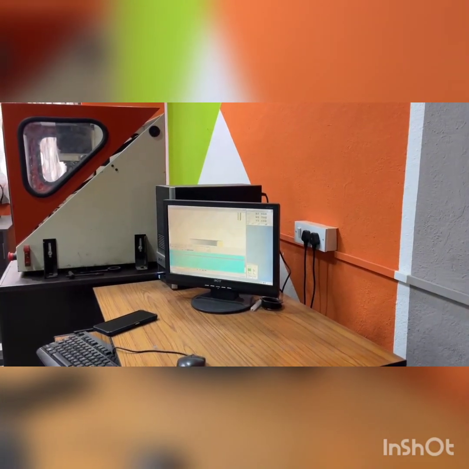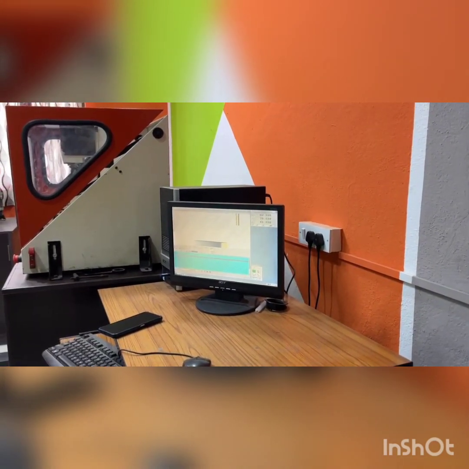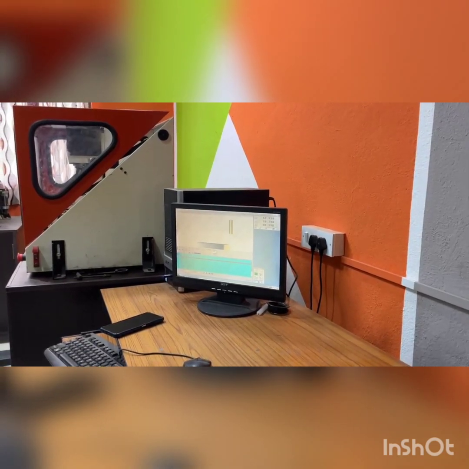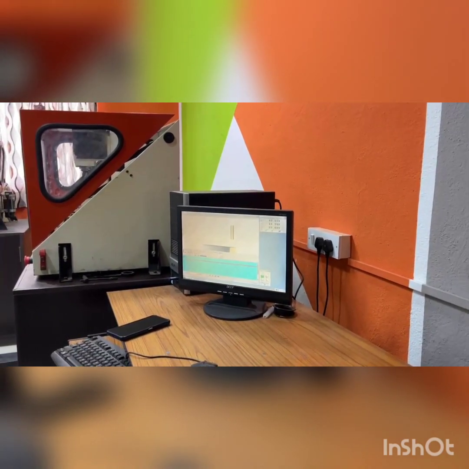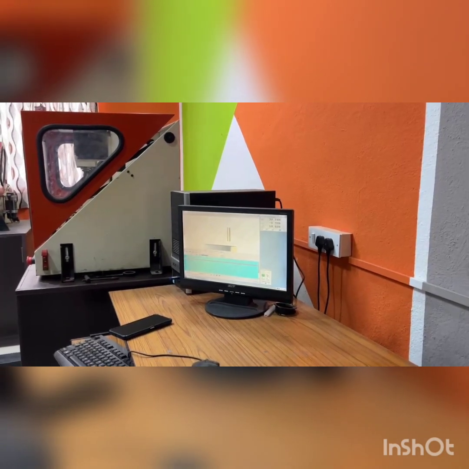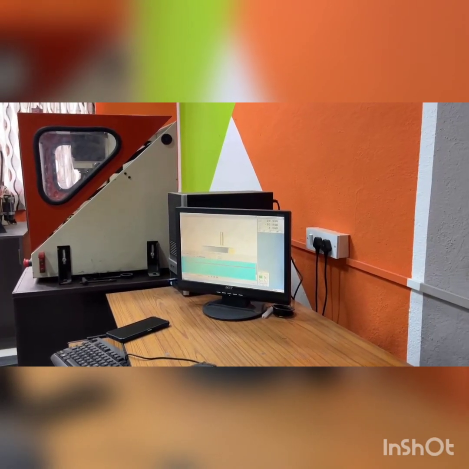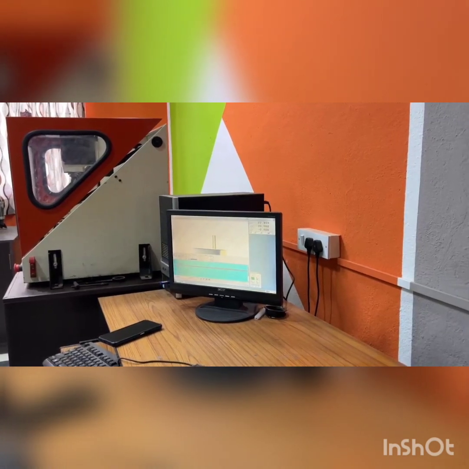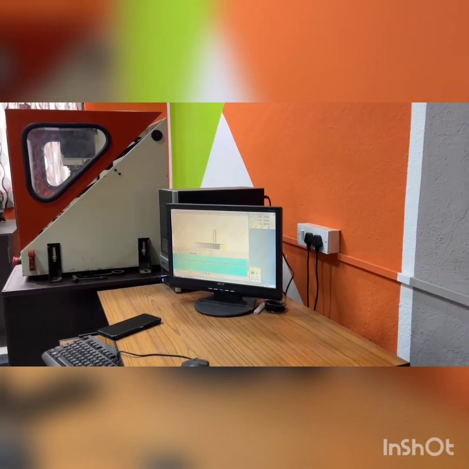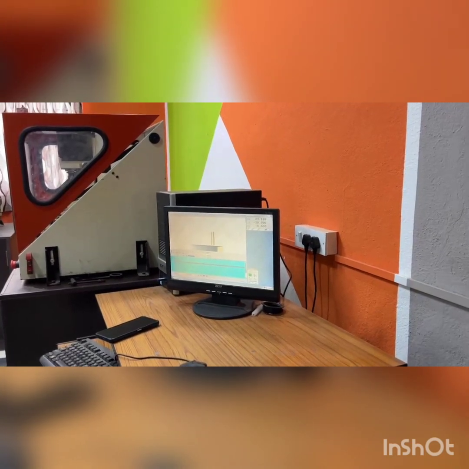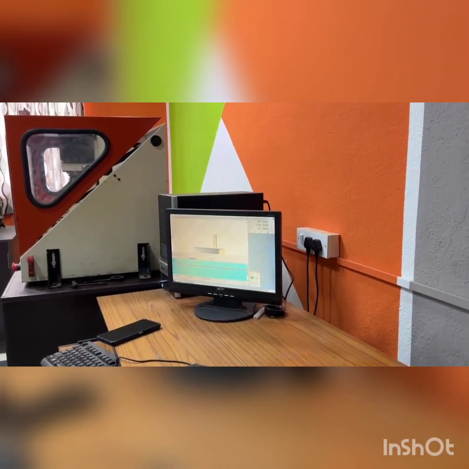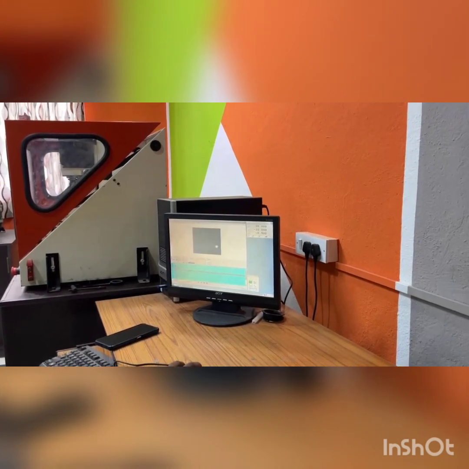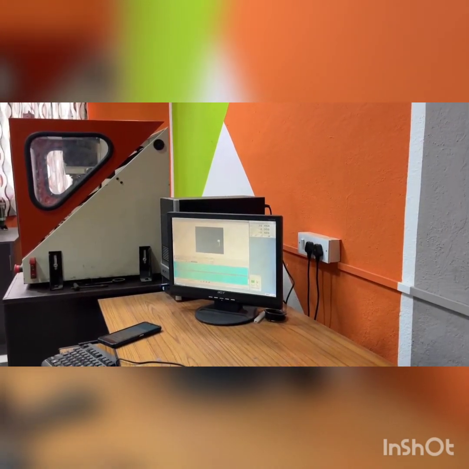This is the second program. You can see the tool coming from home position to the zero coordinate. So it's a top view.